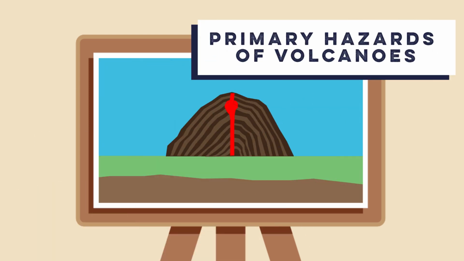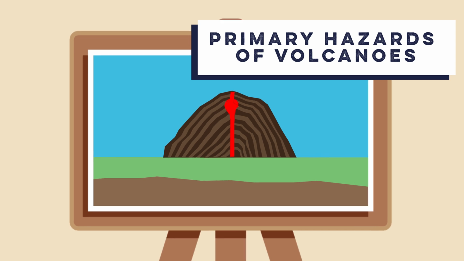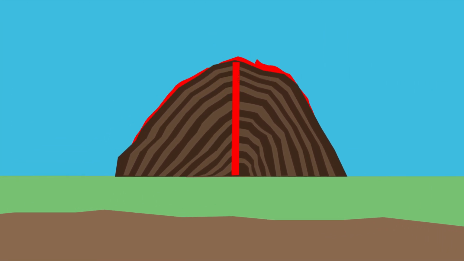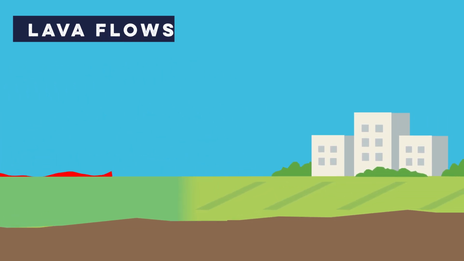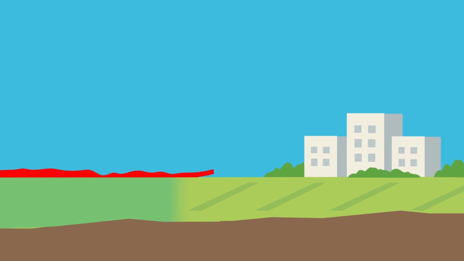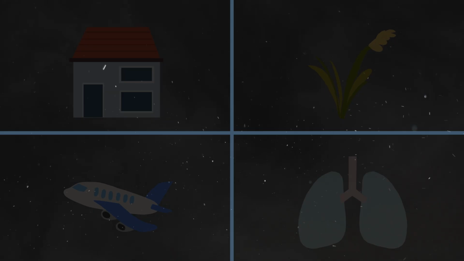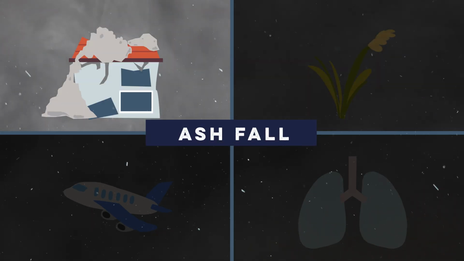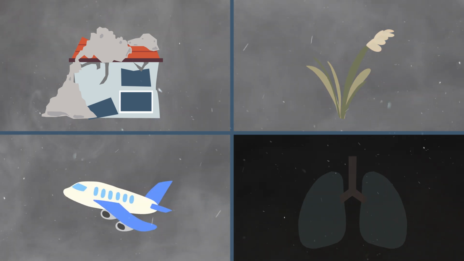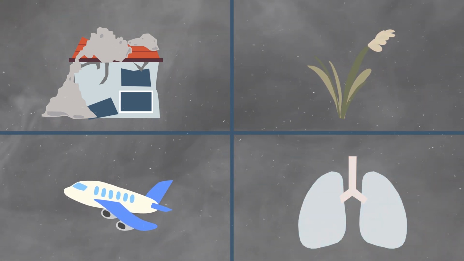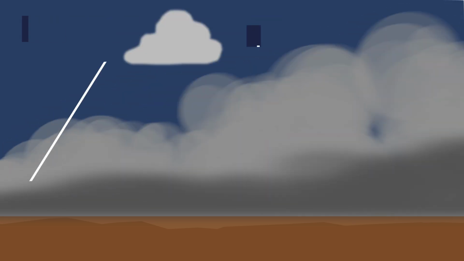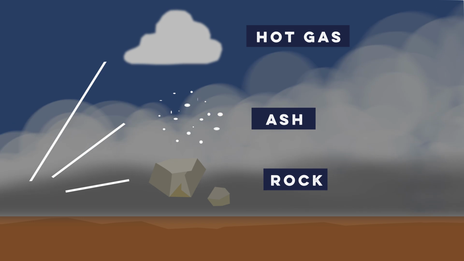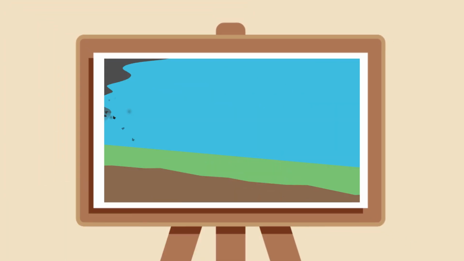Step 2. Primary hazards of volcanoes. Primary volcanic hazards occur during an eruption and include lava flows, which destroy buildings and farmland, but usually move slowly enough for people to escape. Ashfall, which can collapse roofs, damage crops, disrupt air travel, and cause breathing problems. And pyroclastic flows, which are fast-moving clouds of hot gas, ash, and rock. These are extremely dangerous and can reach temperatures of over 700 degrees.